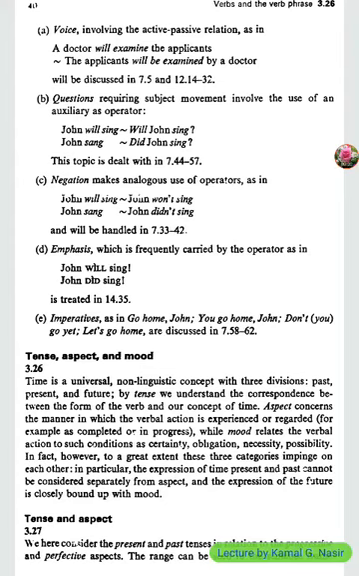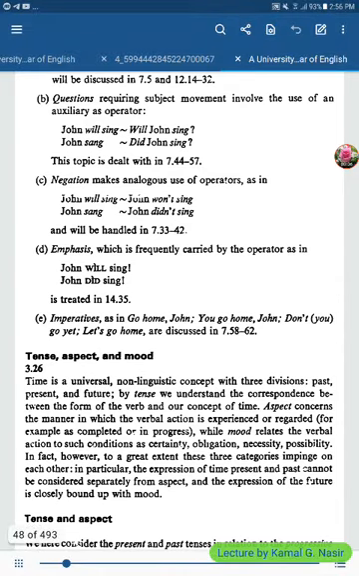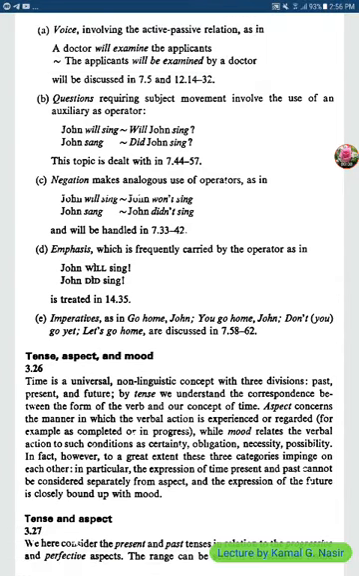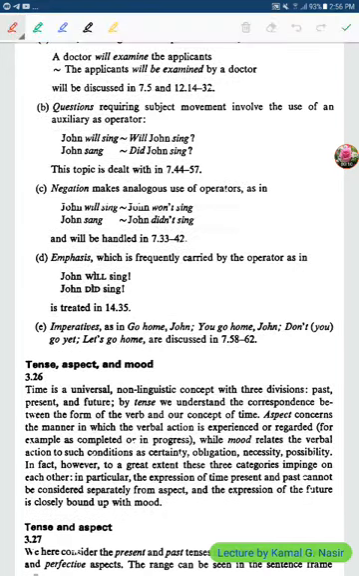Hi everybody, this is a new lesson in grammar. Today we have tense, aspect and mood. These are three grammatical concepts. Tense is related to time. You see, tense is related to time.